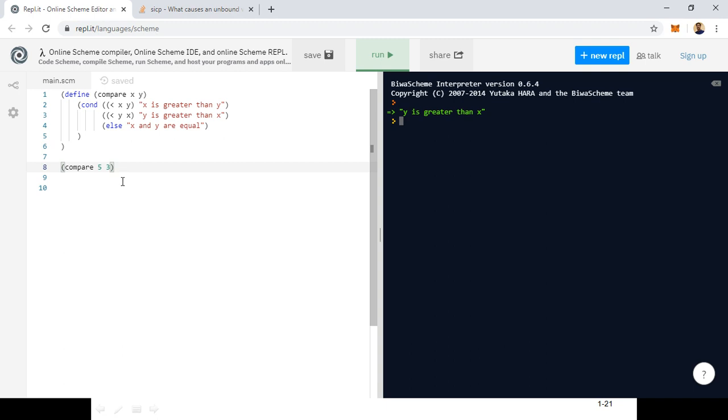Is it so? No, actually we have written it the wrong way. Actually it is greater than, let us say greater than here, compare. So now x is greater than y. So 5 is greater than 3. That is what will be printed. So this is how you write a program in the compiler and run it, and how to call the function. By this time you come to know how to write a Scheme function, and how to call the function with some parameters.